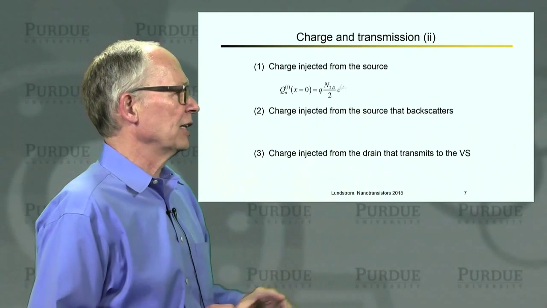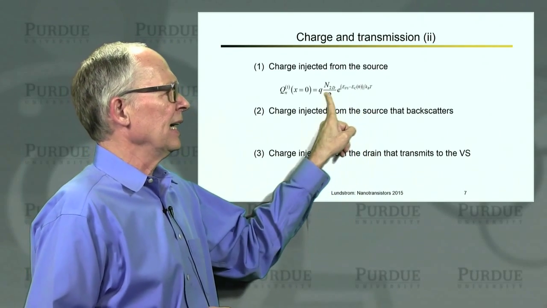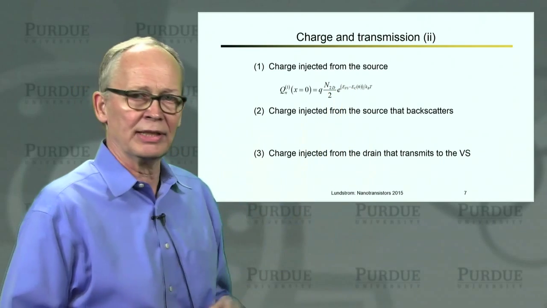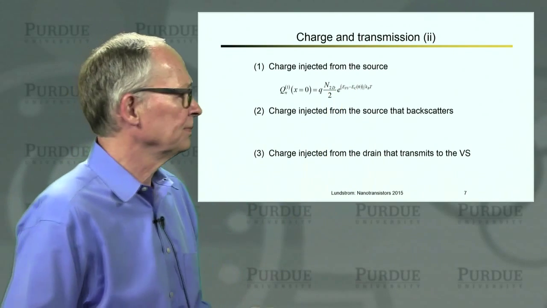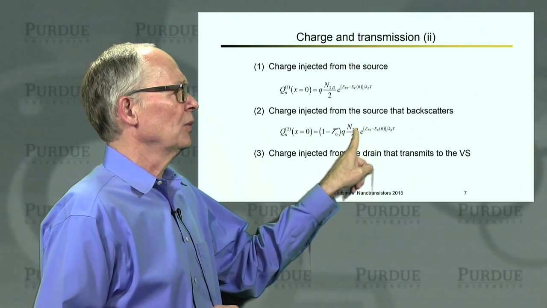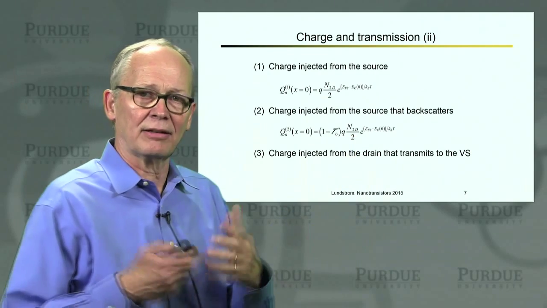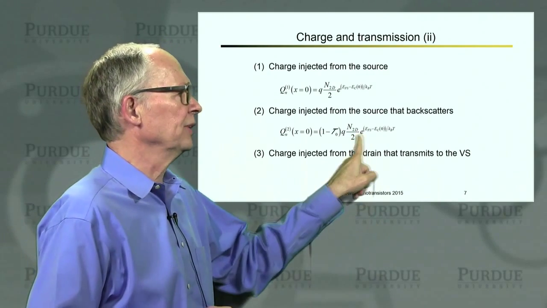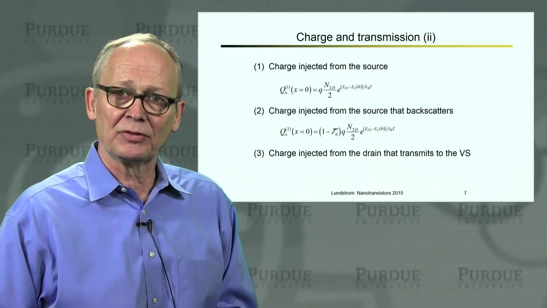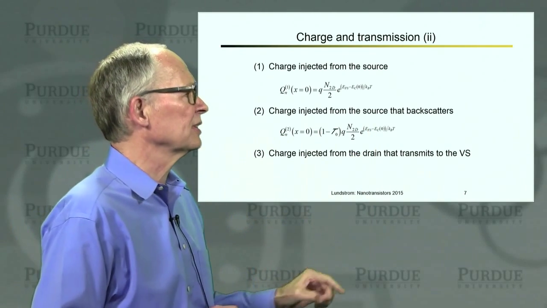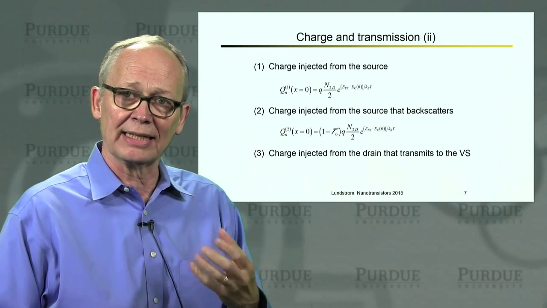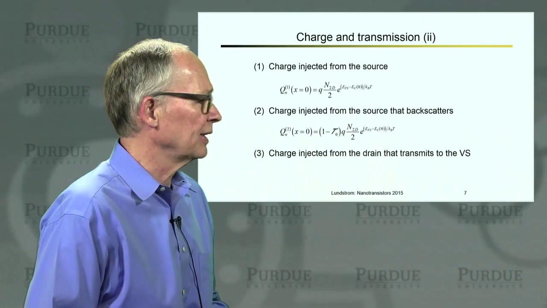So we have the charge injected from the source, and that's just Q. We can fill half the density of states up, and we fill them up according to the Fermi level of the source. The charge injected from the source that backscatters, well, the negative velocity states are half of the states, so there's a factor of 2 there. We also fill those states up with the Fermi level from the source because they were injected from the source. And there's some fraction 1 minus transmission that was backscattered, so that gives us the magnitude of that backscattered flux.